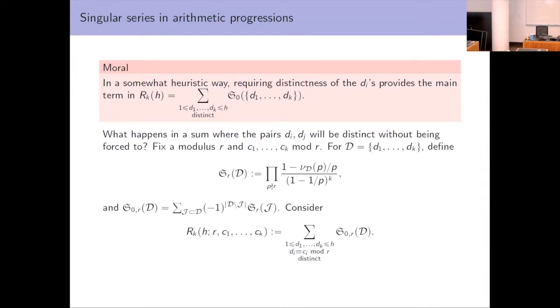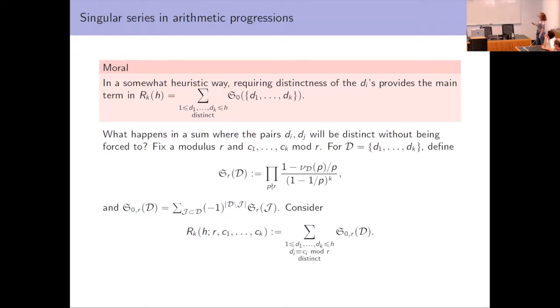So let's fix a modulus R, and congruence classes Ci mod R. And so then for a set d1 through dk, we want to define the singular series away from R, where we just consider the other terms in the Euler product, for the following reason, which is that we're going to take a similar sum, but we require the ith element of our set to be congruent to Ci mod R. So the terms with p dividing R are already determined by this constraint.